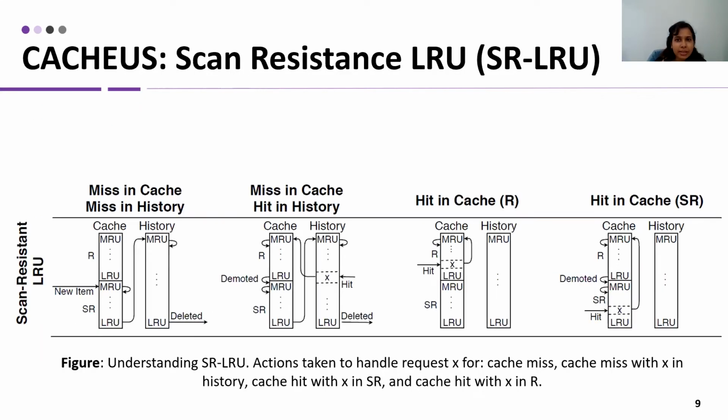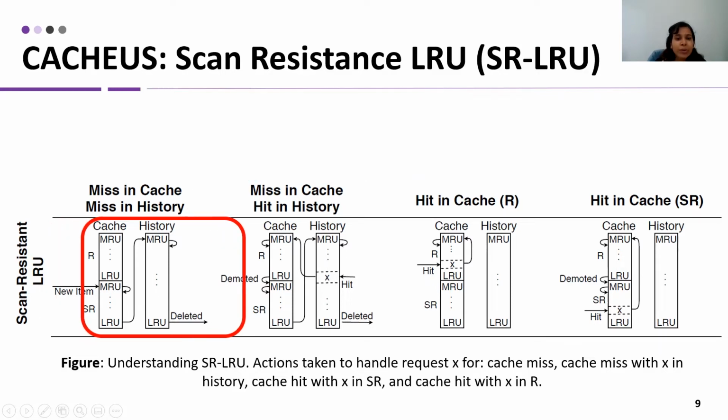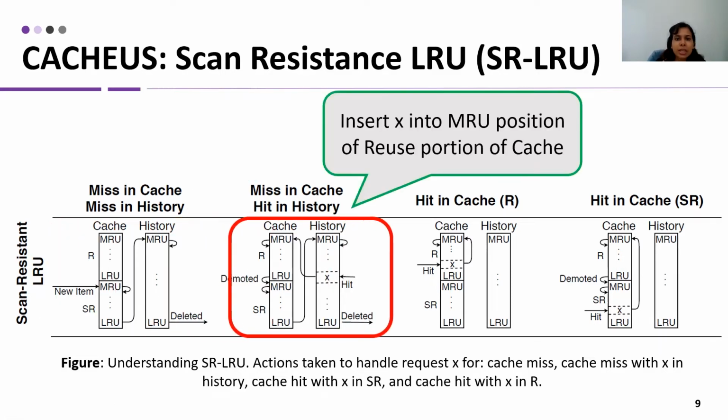To introduce scan resistance in LRU, we divide the cache into two parts. The first part is the reuse portion and the second part is the SR, or scan resistant, portion. When a new item is requested, we insert this new item in the MRU position of the scan resistant portion of the cache. If it's a miss in the cache but a hit in the history, we insert this X into the MRU position of the reuse portion of the cache instead of the SR portion.